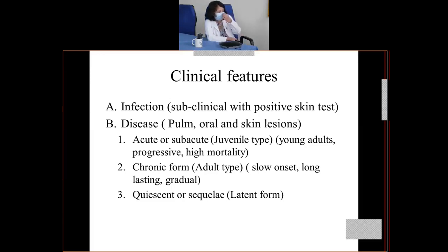Finally, there's a third type which is known as the quiescent or the sequelae type, which is a latent form of the infection. So it can again reactivate at a later stage depending upon the condition of the human body, the immune response of the human body. So it can be divided into acute or juvenile type, chronic or the adult type, and the quiescent or sequelae, that is the latent form.